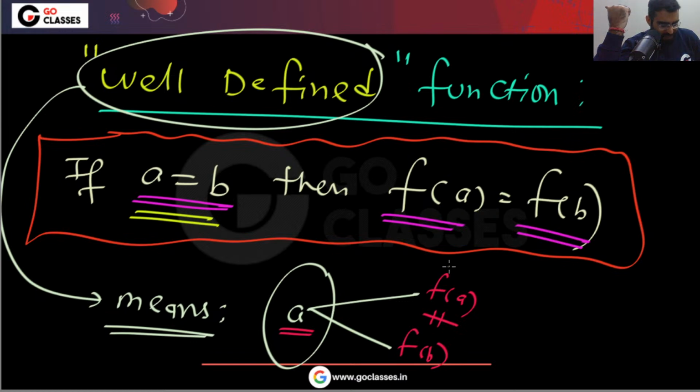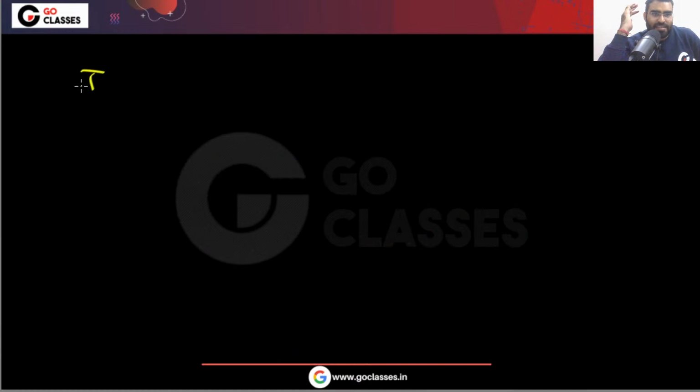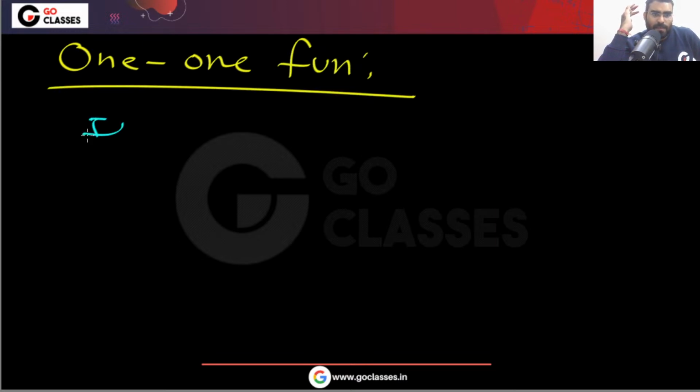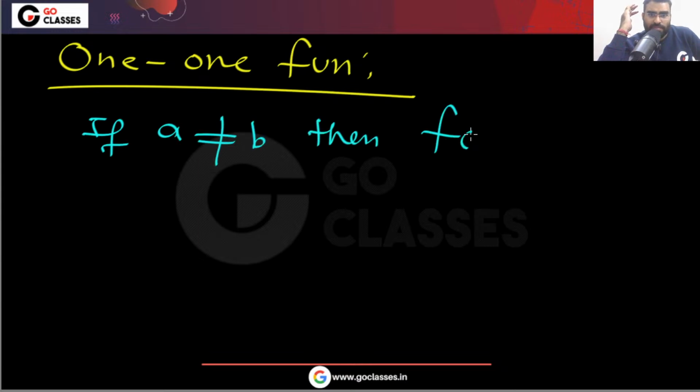No, this is not one-one. Akash, this is not one-one. One-one says that this is the definition of one-one. Please understand, the one-one function definition is this: if A is not equal to B, then f(A) is not equal to f(B). This is a one-one function.